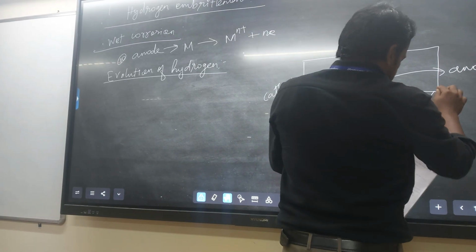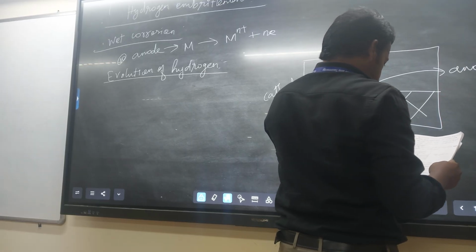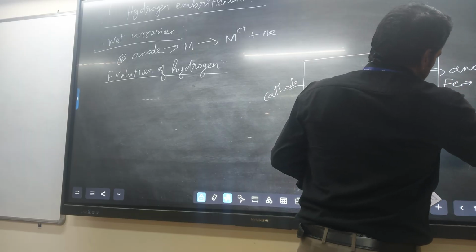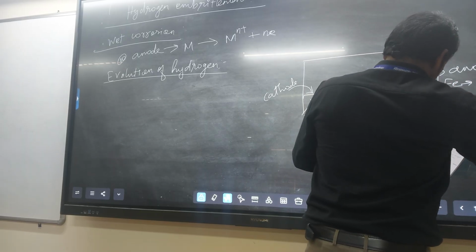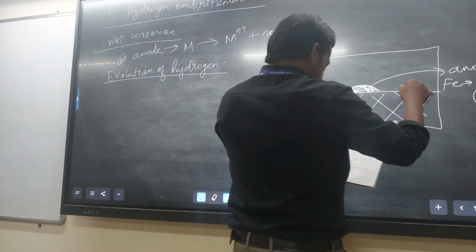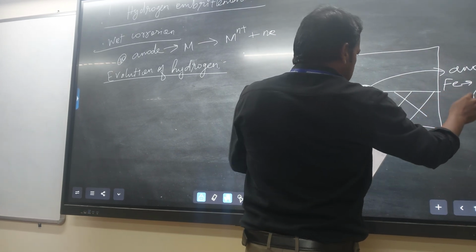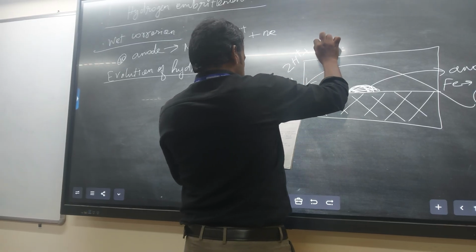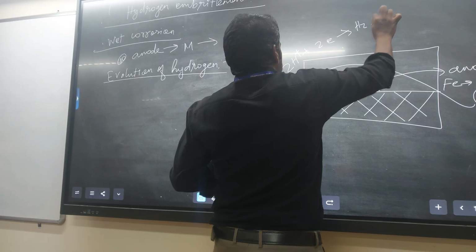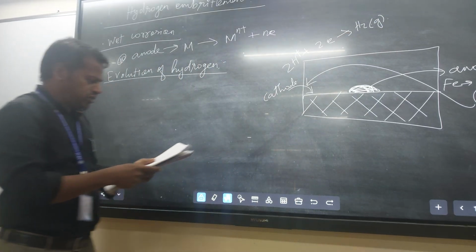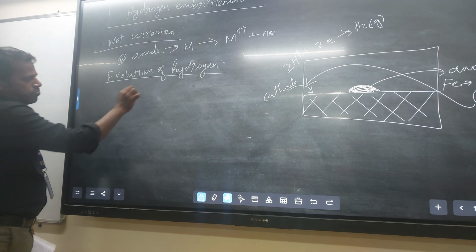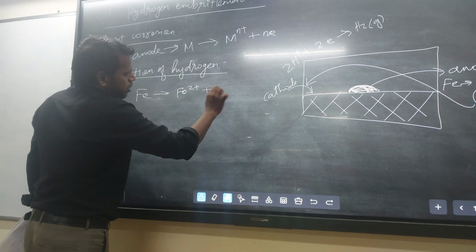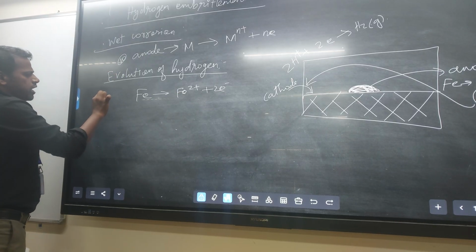So here what happened: at the anodic side, Fe becomes Fe2+ plus 2 electrons. That 2 electrons, what happens? They travel from here to there, where the H plus ion accepts 2 electrons to form H2 gas. This is a cathodic reaction. That means on the anode side, Fe becomes Fe2+ plus 2 electrons. That is an anodic reaction.